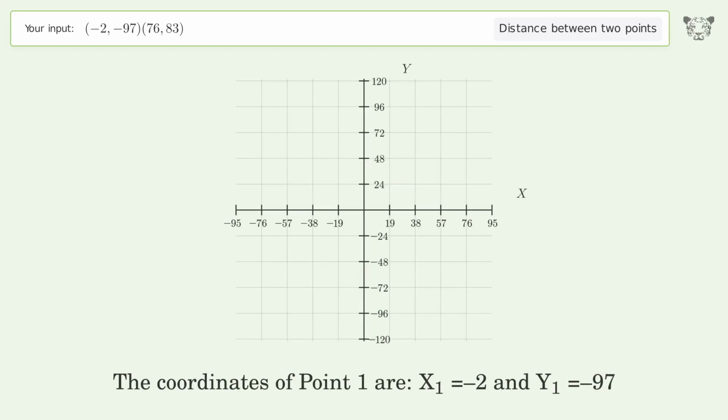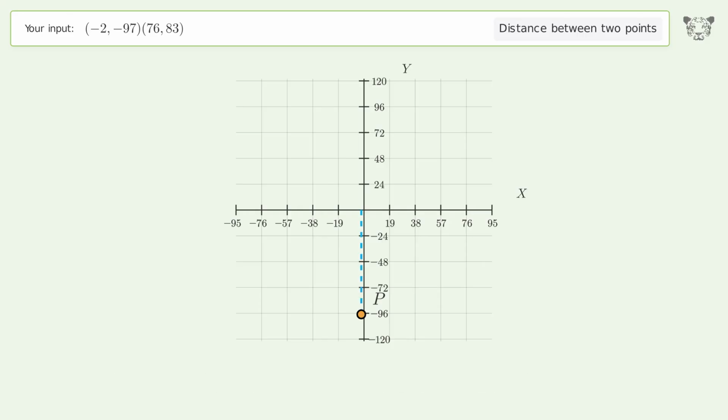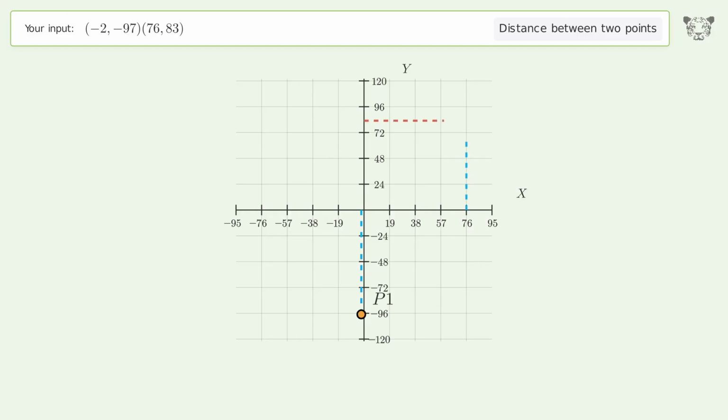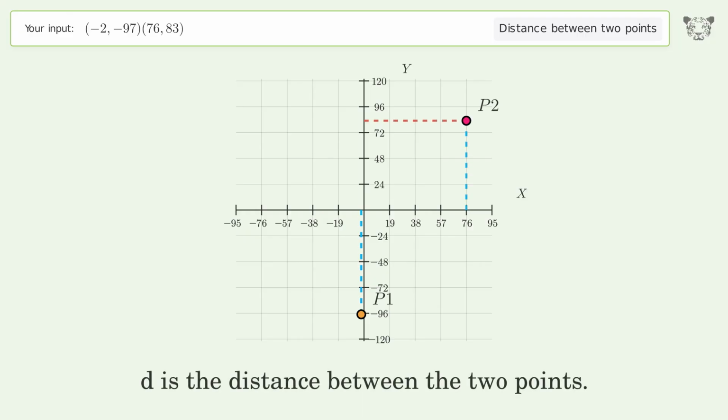The coordinates of point 1 are x1 equals -2 and y1 equals -97. The coordinates of point 2 are x2 equals 76 and y2 equals 83. D is the distance between the 2 points.